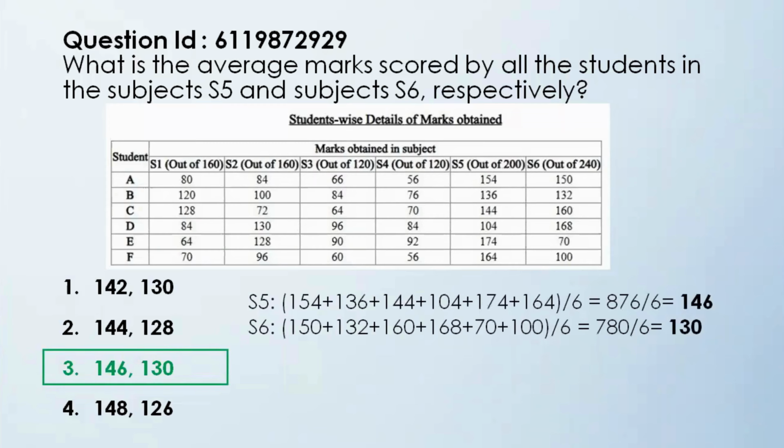Irrespective of whatever the maximum score was, because you have to find average, all you have to do is add up all the 6 marks of S5 and divide by 6, and add up all the marks of S6 and divide by 6.